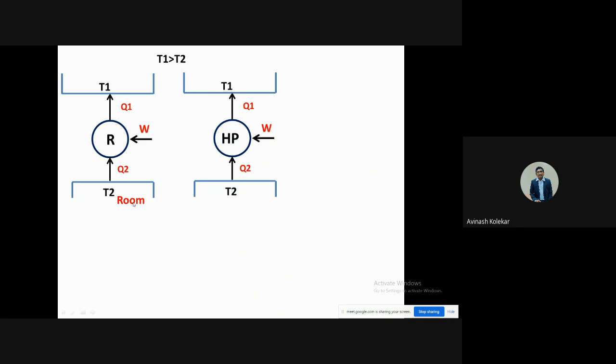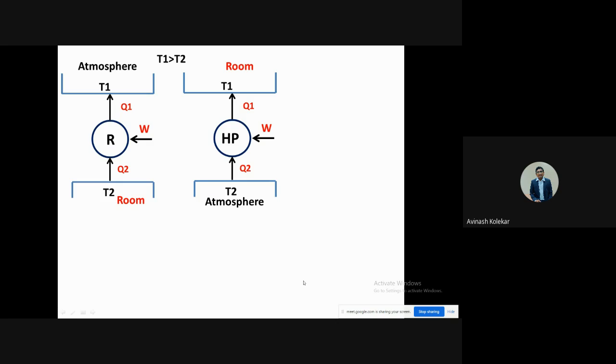If you place the evaporator in the room, then that will cool the room, because the evaporator is at the lower temperature. So that is nothing but a refrigerator. And you will reject the heat to the atmosphere, so the condenser is placed in the atmosphere. That is called a refrigerator. But in the case of a heat pump, the condenser is placed in the room where it is rejecting the heat, while the evaporator will take the heat from the atmosphere. So that is nothing but the heat pump. This is the difference between the refrigerator and heat pump.